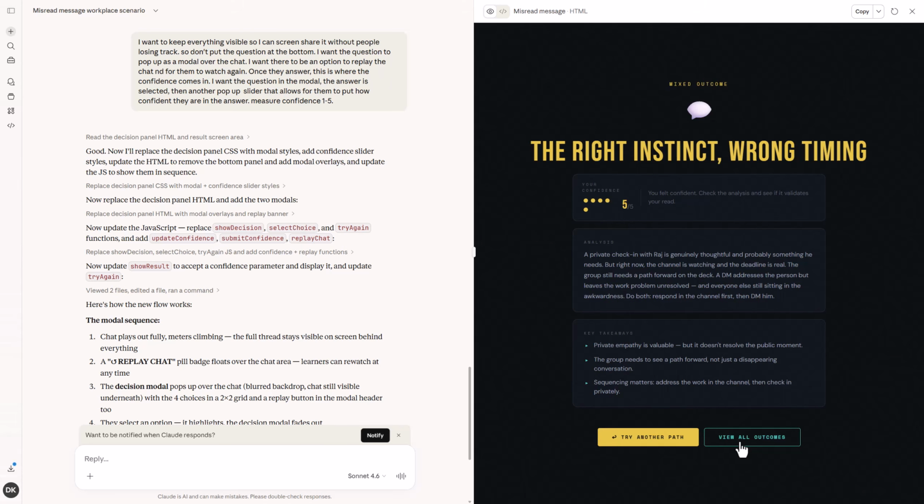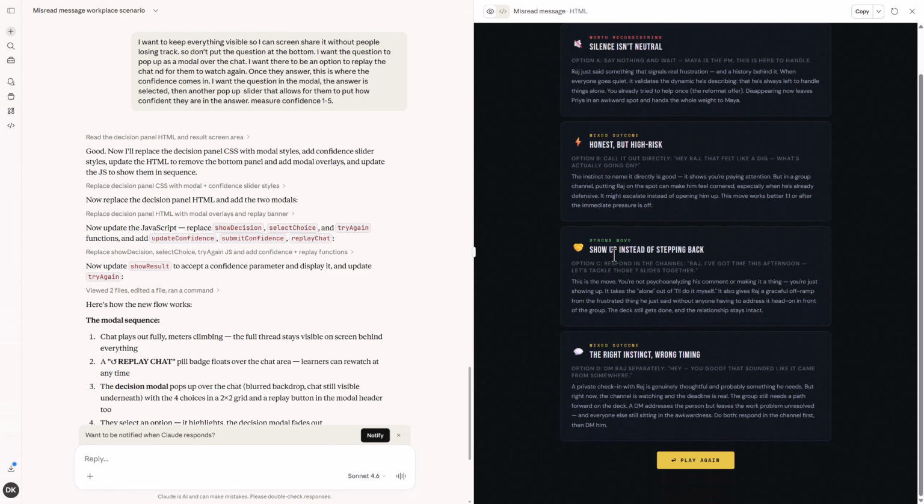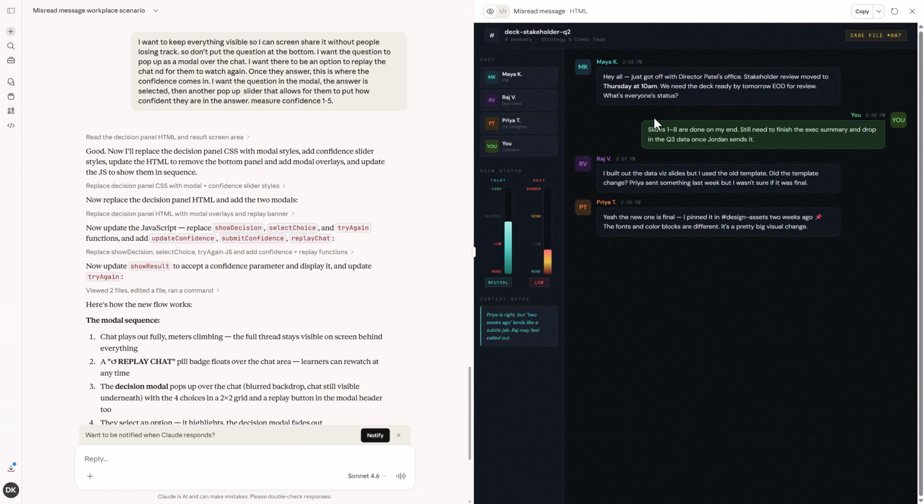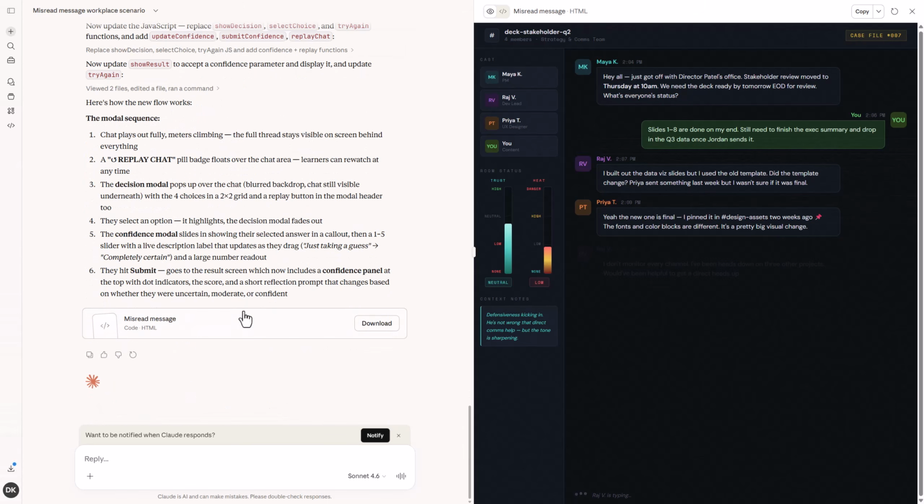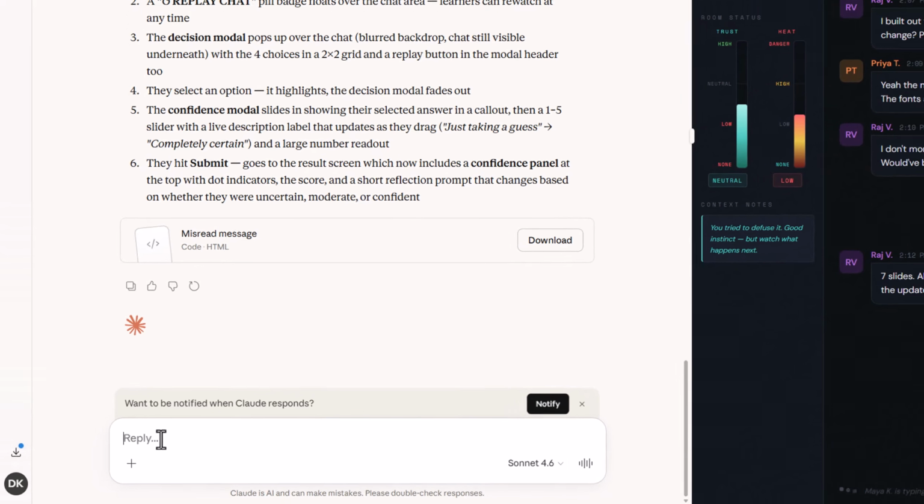And then there's also an option to view all the outcomes. We can see what it was: worth reconsidering, mixed outcome, show up instead of stepping back, the right instinct, the wrong timing. Very cool. All right, so we've only got one scenario right now, but let's carry it over in our V1. Let's have it go over to a couple different scenarios, but I wanted to play off of this V1 scenario.